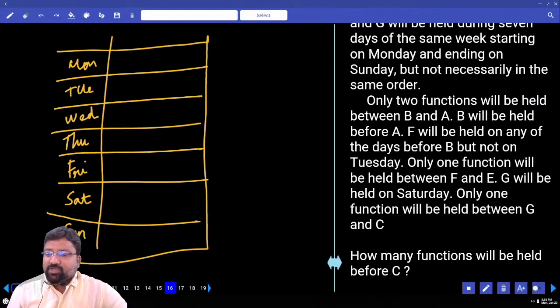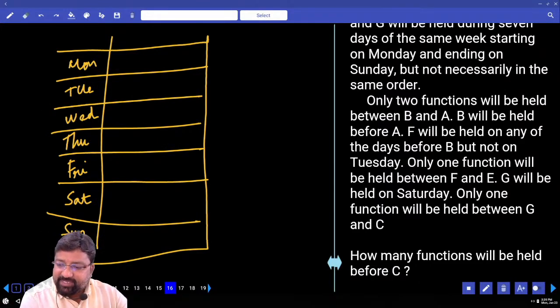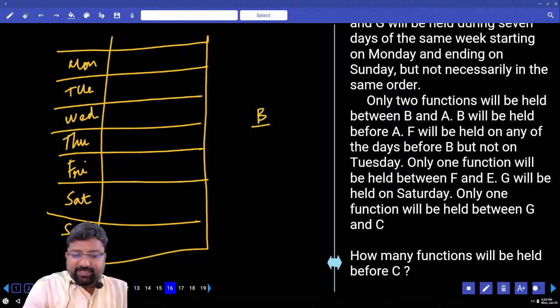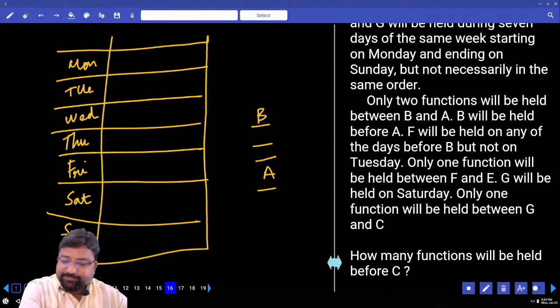So what's the first point? Only two functions will be held between B and A. B will be held before A. Two functions between B and A. Right? Next line.